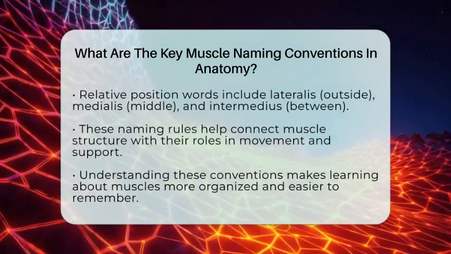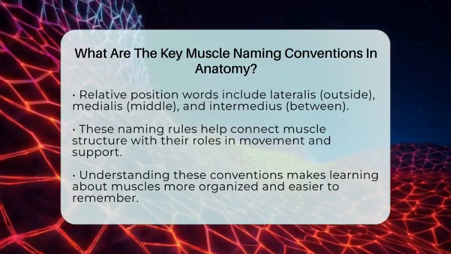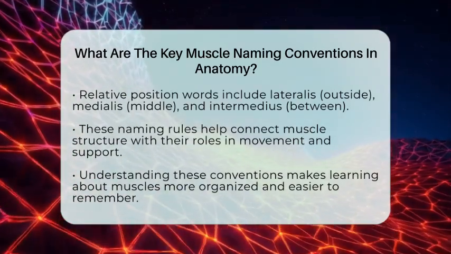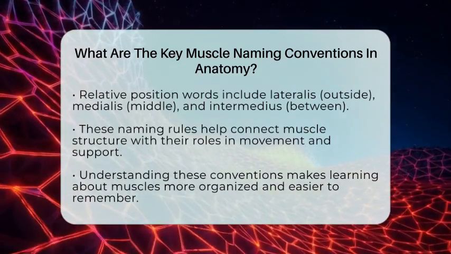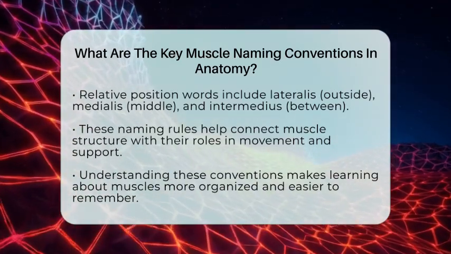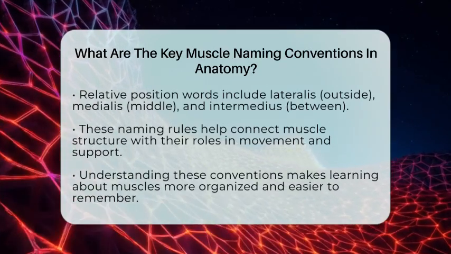Finally, relative position words like lateralis, medialis, and intermedius describe where a muscle is in relation to others. Lateralis means toward the outside, medialis toward the middle, and intermedius between other muscles.